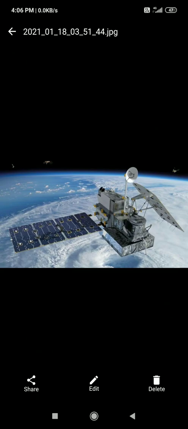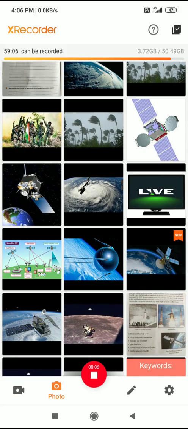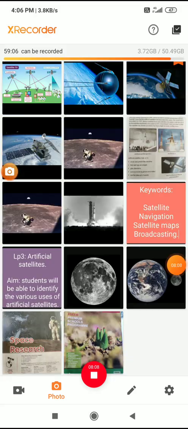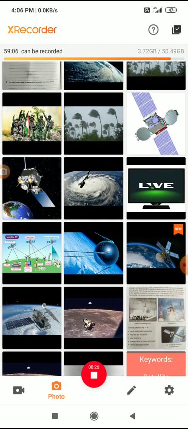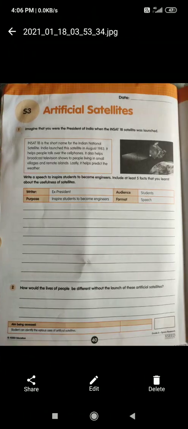So this is about the artificial satellite. What is an artificial satellite? It is a man-made satellite. It is manufactured by human beings, it is not natural, so we call it an artificial satellite. It revolves around the earth, just like the moon. Now we will go through S3.